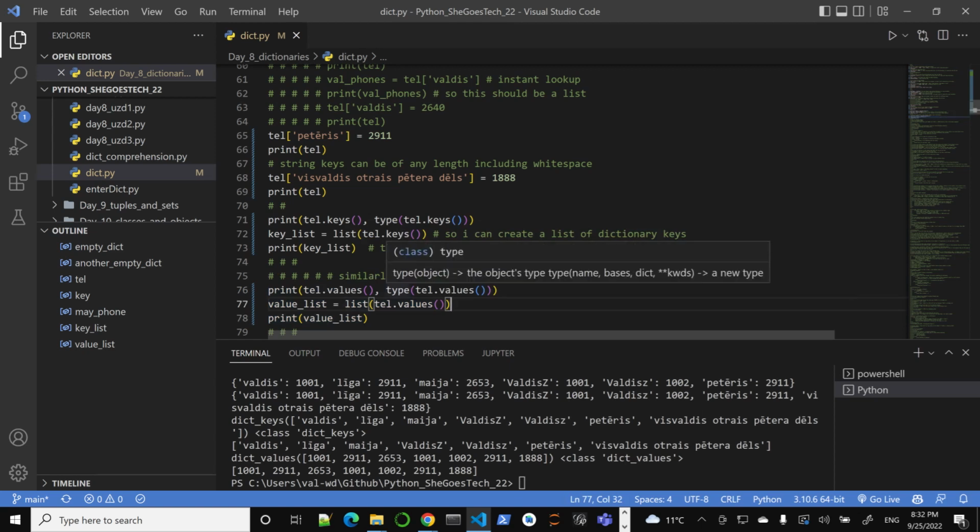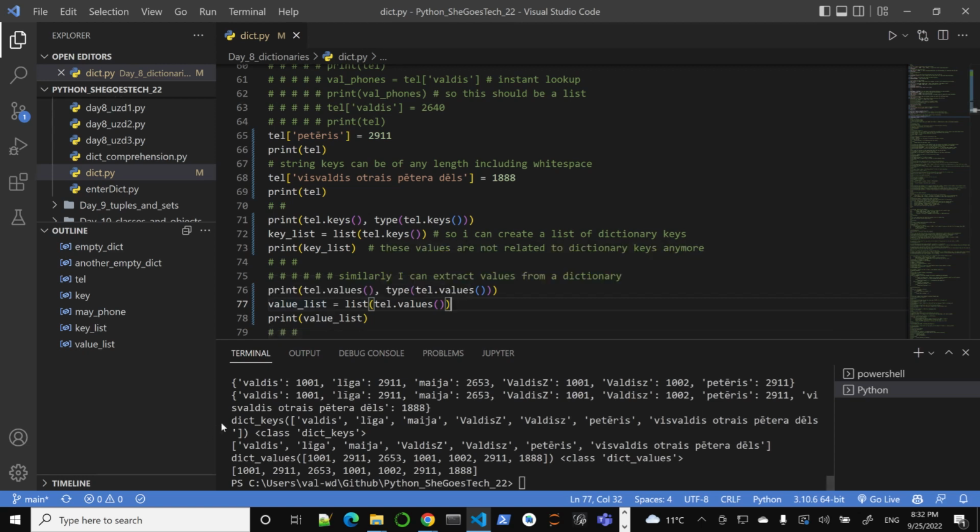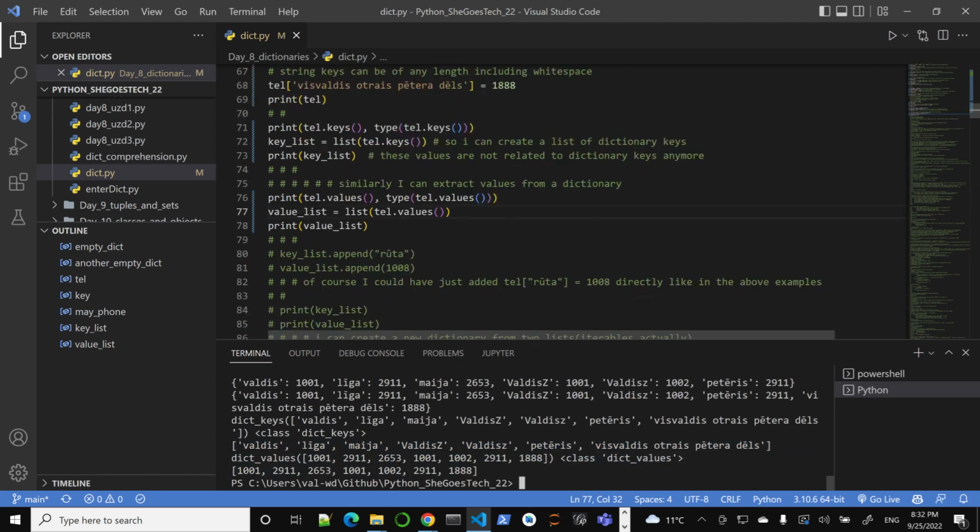Remember how we used range? We can call list on it, and we'll get a real list. So we have two lists, this list here, and another list here. They used to be in a dictionary as key-value pairs, but as lists, they are completely independent.